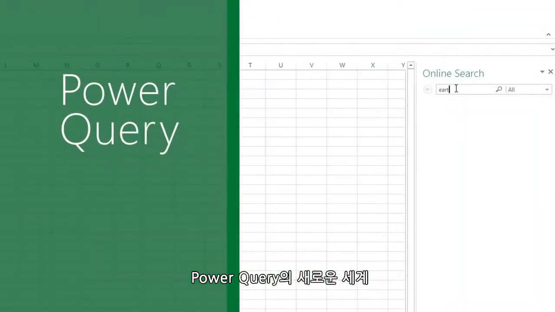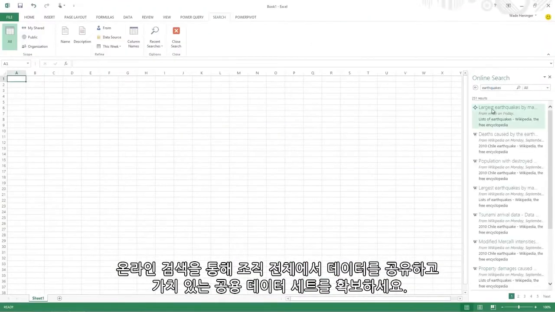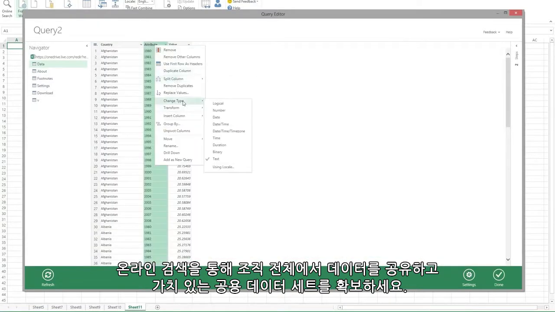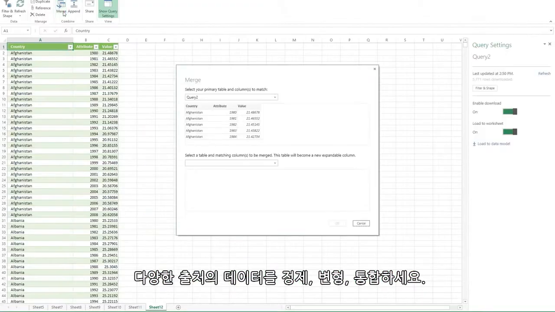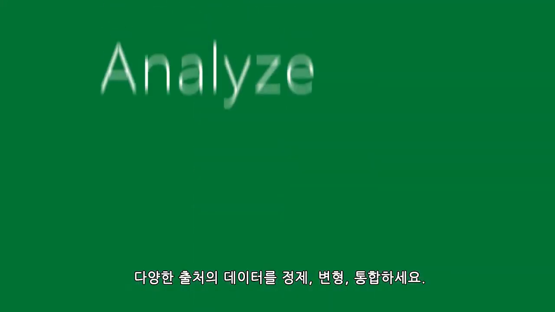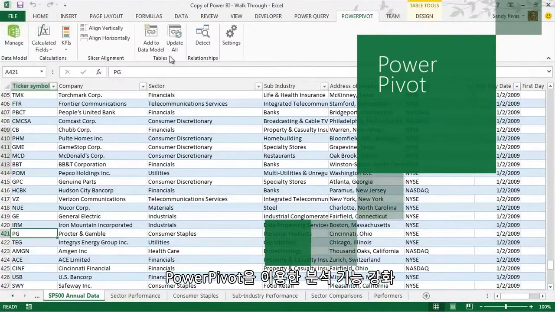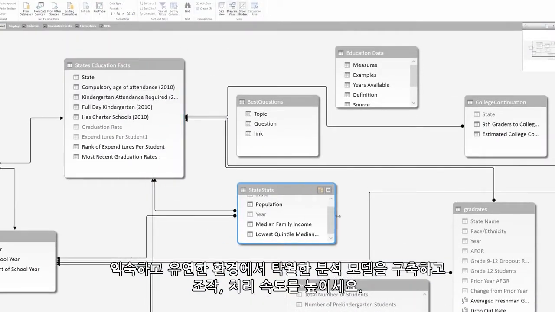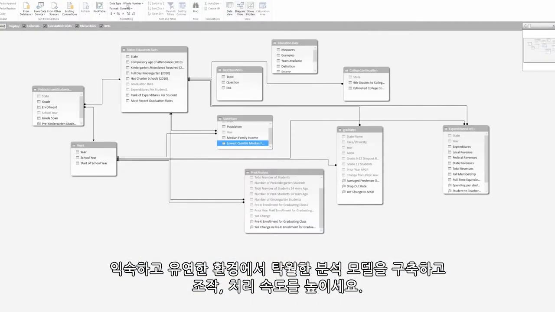Discover more with Power Query. Online search connects you to data from across your organization and valuable public data sets, helping you clean, transform, and merge data from multiple sources. Analyze more with Power Pivot. Create impressive analytical models in a familiar and flexible environment for fast manipulation and processing.